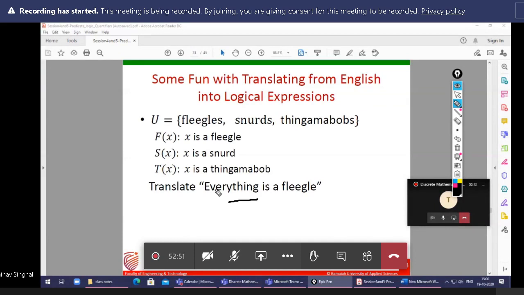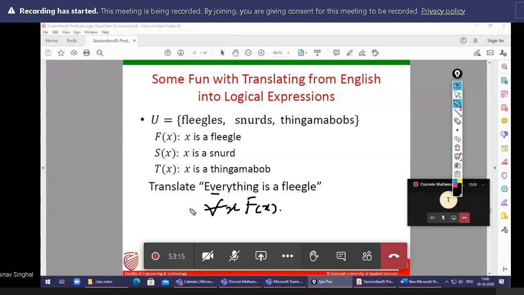Everything is a fligal. Okay, so for all x, f of x. The first one is very easy. Everything means whatever is given, for all x, and x is a fligal. So for all x, f of x. This is the first answer.